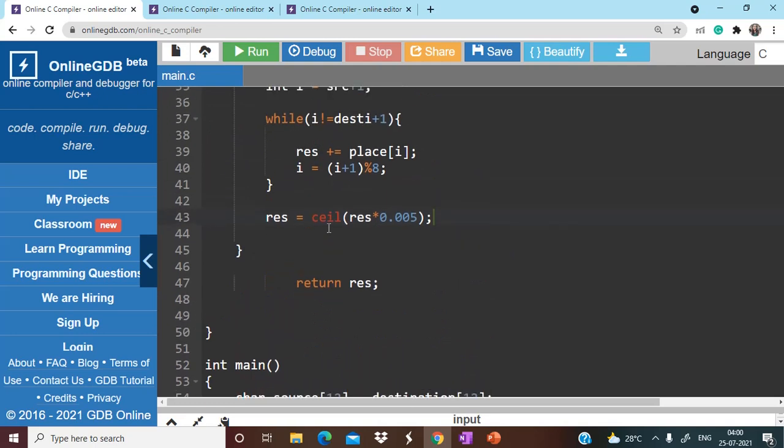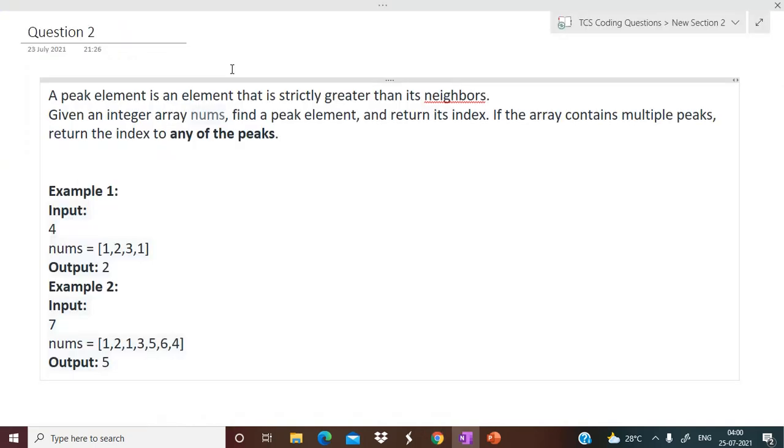Now let's move to our next problem. This is our next question. The question says that a peak element is an element that is strictly greater than its neighbors. So given an integer array nums, find a peak element and return its index. If the array contains multiple peaks, return the index to any of the peaks. So here the input given to you contains the size of the array and then the array elements.